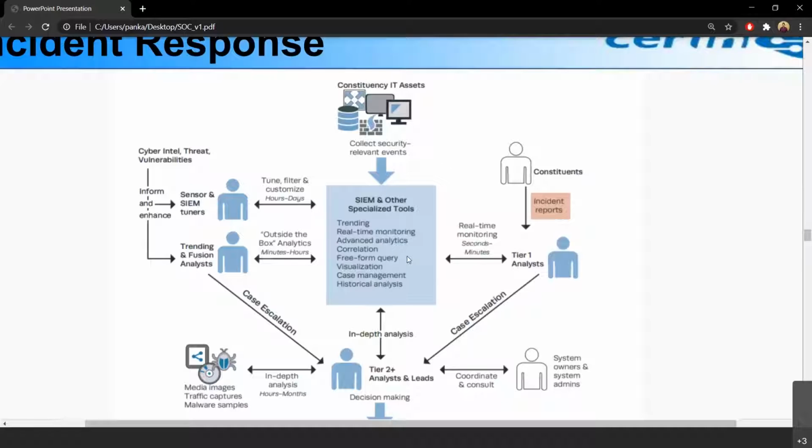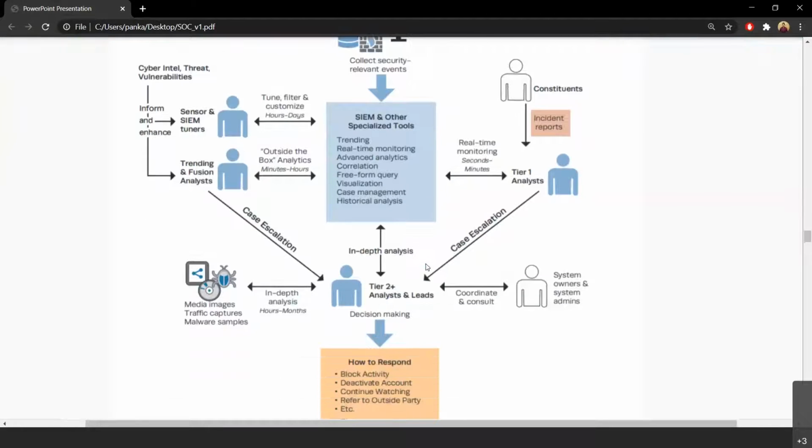Then, if need be, in case of escalation, the L1 or level 1 security analyst escalates the case to level 2 and maybe to level 3 also, depending upon the case. So these L2 or L3 then take a decision, like suppose some IP is continuously scanning. So what needs to be done for those IPs? We need to block them.